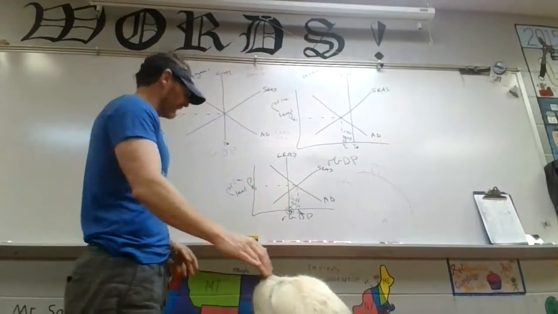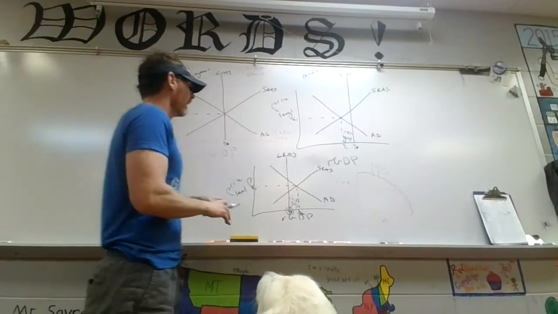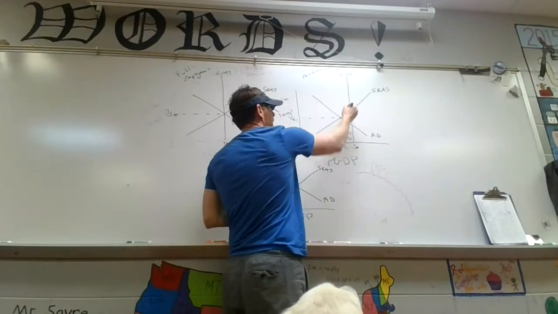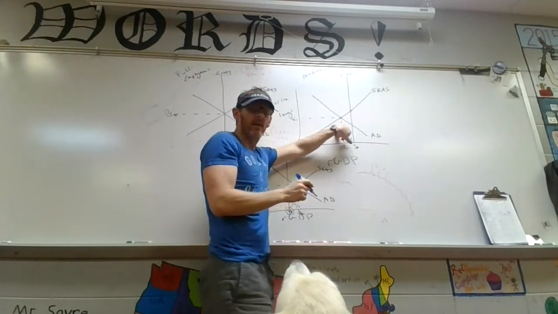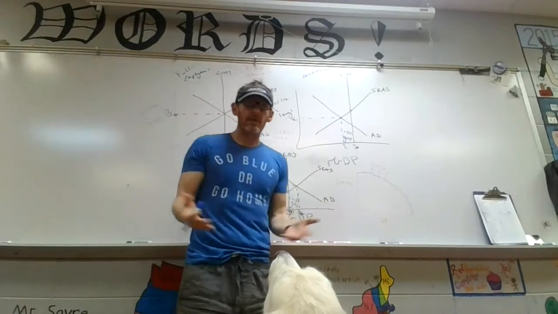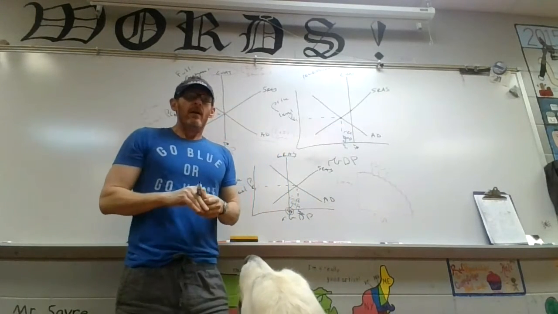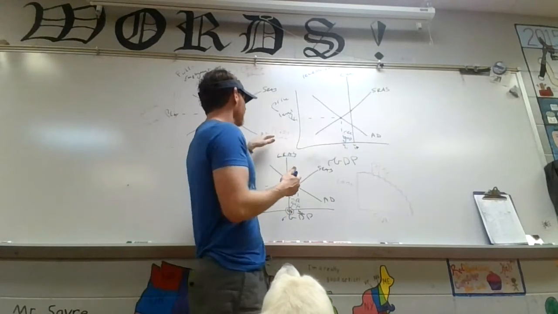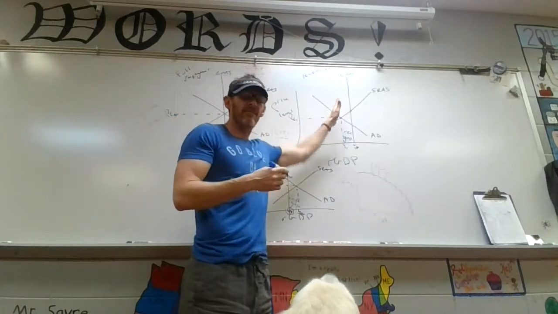Okay, so let's do this again. Now you can see we are in a recessionary gap, right? We want to be producing up here. We need to move aggregate demand. So when you looked at the fiscal policy videos, it's about changing aggregate demand to try to affect the economy.